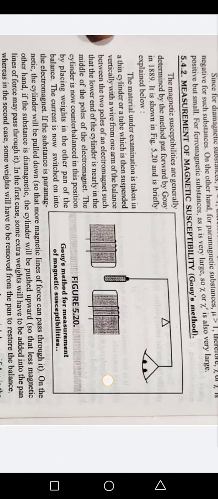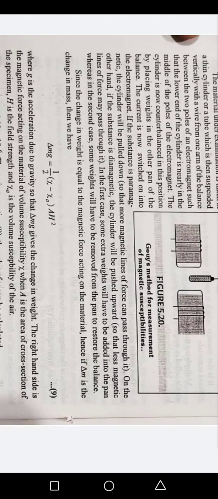If the substance is paramagnetic, the cylinder will be pulled down so that more magnetic lines of force can pass through it. On the other hand, if the substance is diamagnetic, the cylinder will be pushed upward so that fewer magnetic lines of force may pass through it. In the first case, some extra weights will have to be added into the pan, whereas in the second case some weight will have to be removed from the pan to restore the balance.